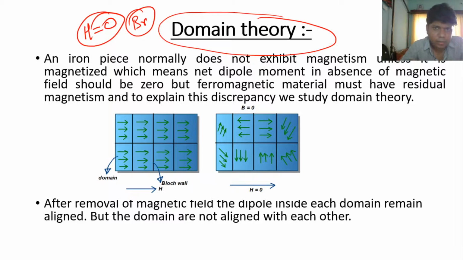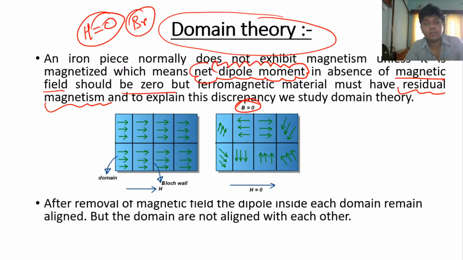Okay, which means the net dipole moment in the absence of a magnetic field should be 0. B is 0. Right. But ferromagnetic materials must have residual magnetism. So why do we say that the net magnetic flux density of the ferromagnetic material is 0 after removing the external magnetic field? Why? Let us see in this diagram.